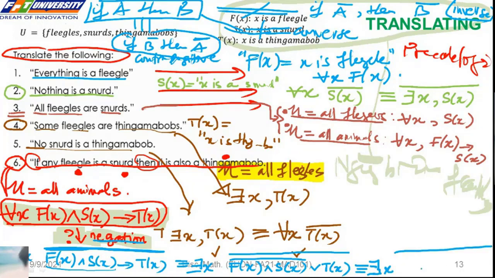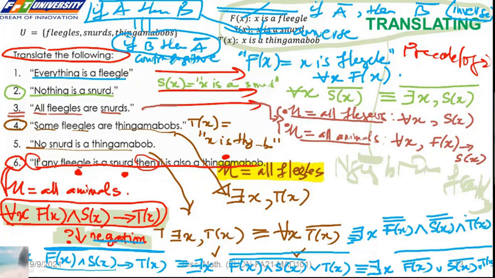So we keep the last negation with just the negation inside: not F of H or not H of H, and then T of H. Equivalent to not for all H. We use the last negation, so we have double negation, exists H, F of H and H of H and not T of H. Just one negation. Mình đang dùng luật De Morgan. So the last: F of H, H of H and not T of H.